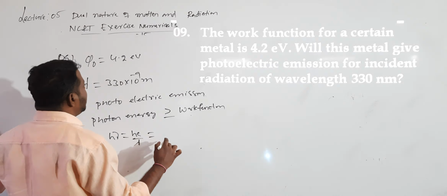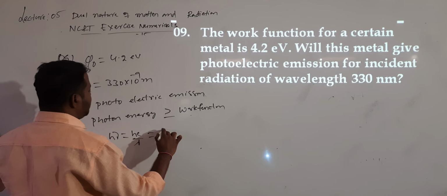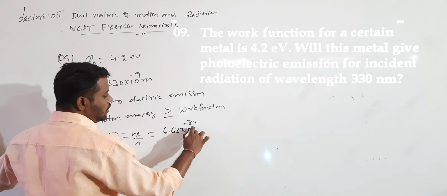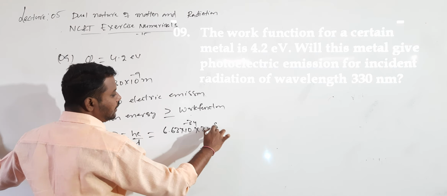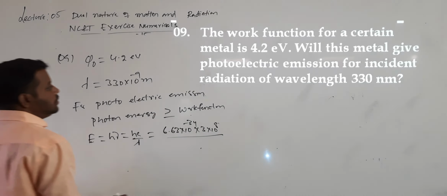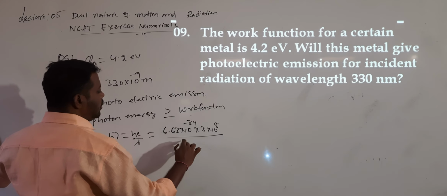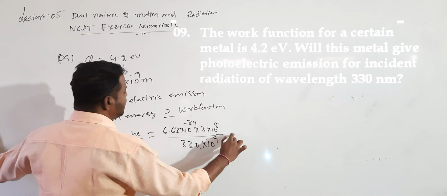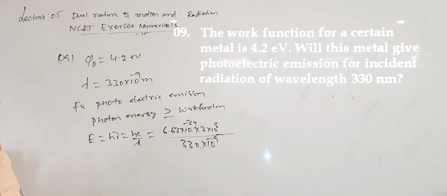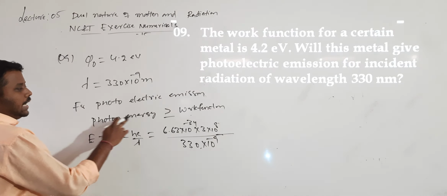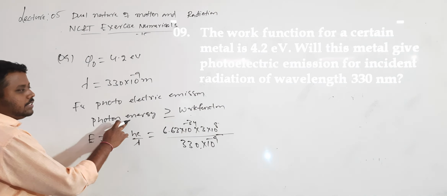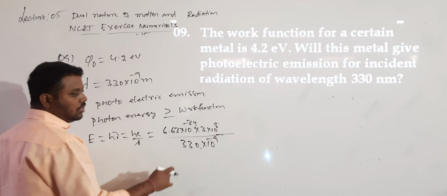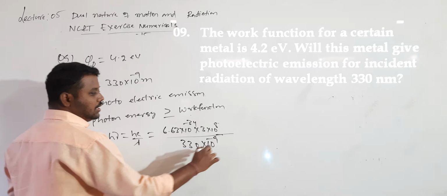What is the hc by lambda value? h value 6.63 into 10 power minus 34, c value 3 into 10 power 8, divided by lambda value. Lambda value is 330 into 10 power minus 9. But that answer will be in joules. If I want to compare the energy and work function, both should be in the same unit system. Here the work function is in electron volt, so this needs to be converted from joules.